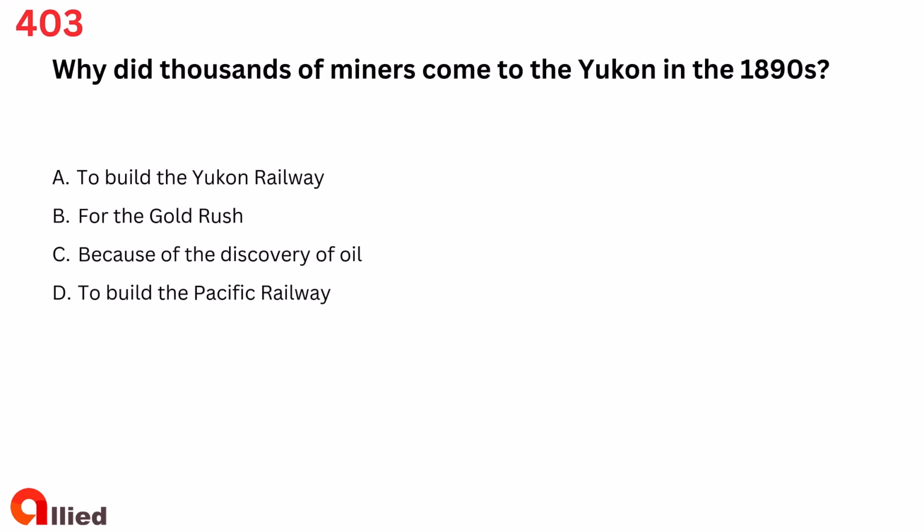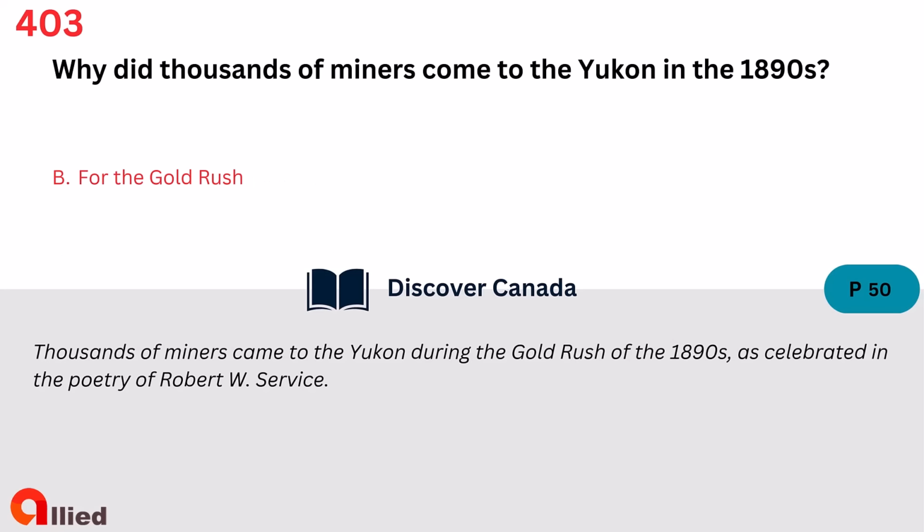Question 403. Why did thousands of miners come to the Yukon in the 1890s? A. To build the Yukon Railway. B. For the gold rush. C. Because of the discovery of oil. D. To build the Pacific Railway. The answer is B. For the gold rush.